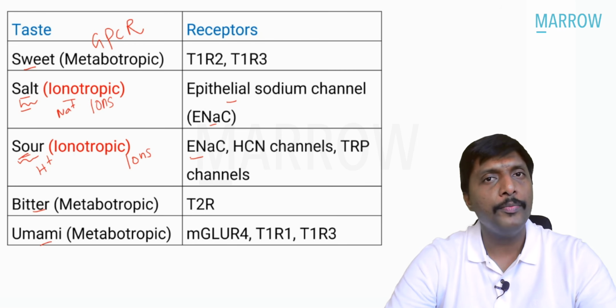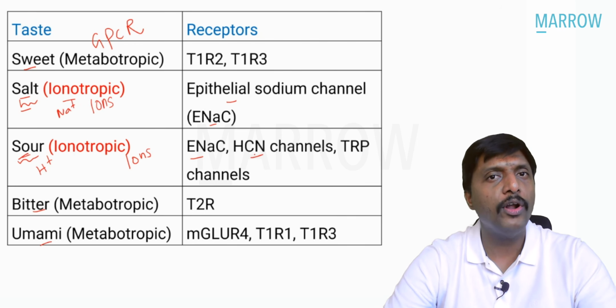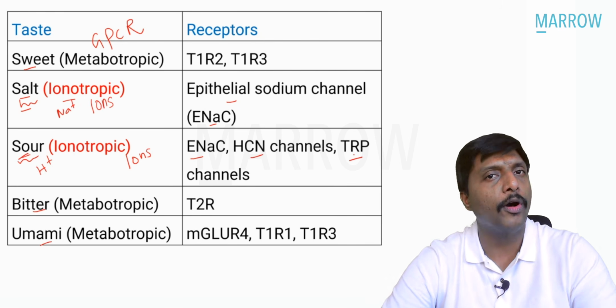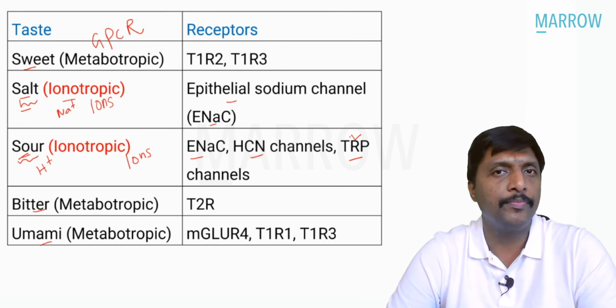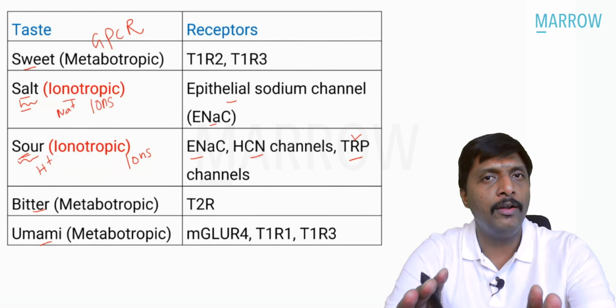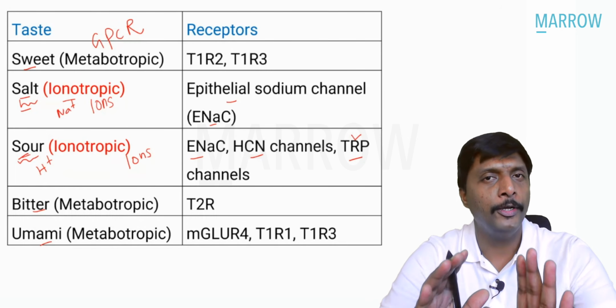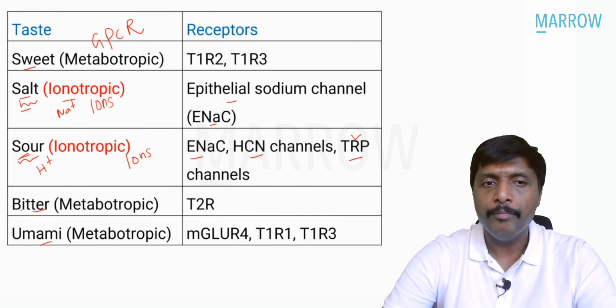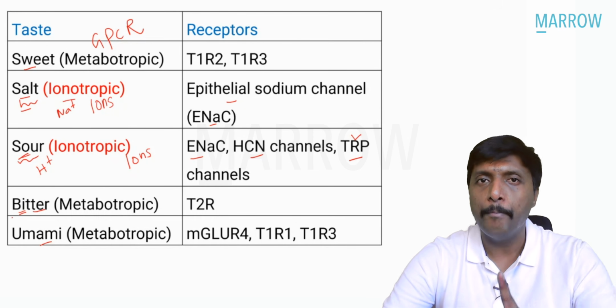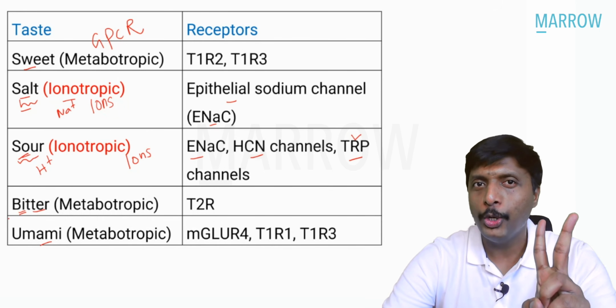Epithelial sodium channels are involved. HCN channels are involved. TRP channels are involved. That is why we are choosing the answer for this question, TRP channels. Simple. So sodium ion, H plus ion, salt, sour. Very easy to remember. Now, bitter means bi. Bi is there. Bi means 2.